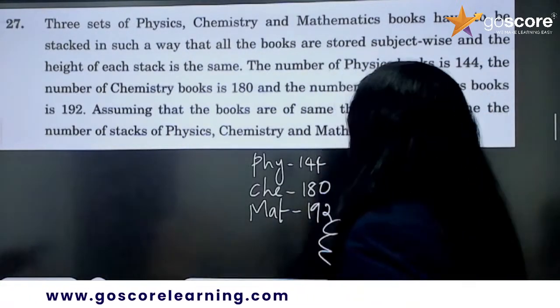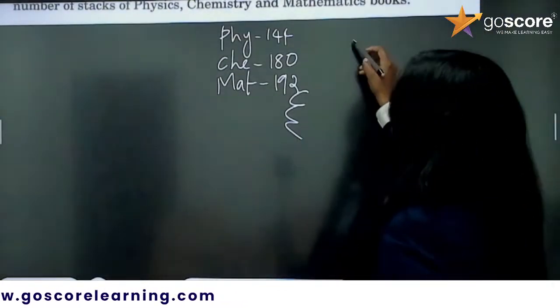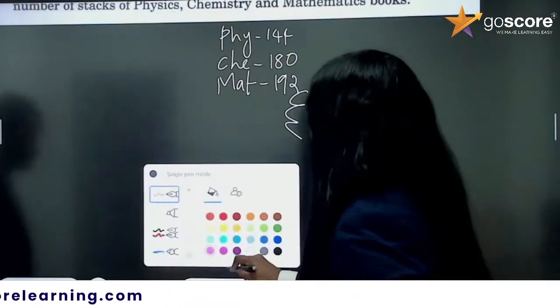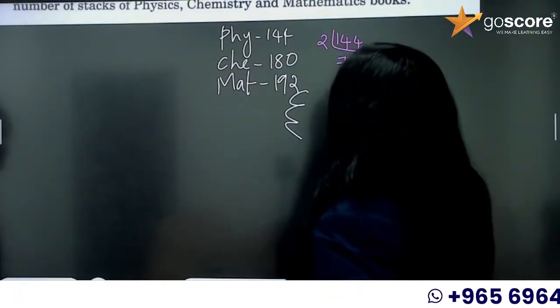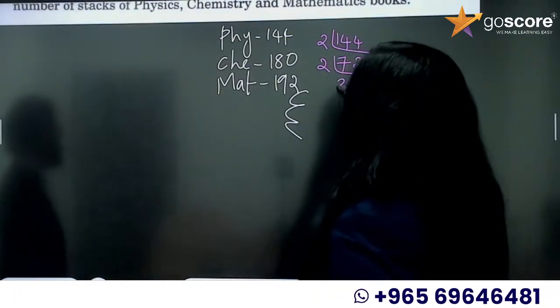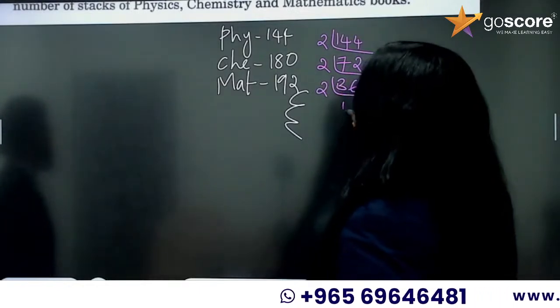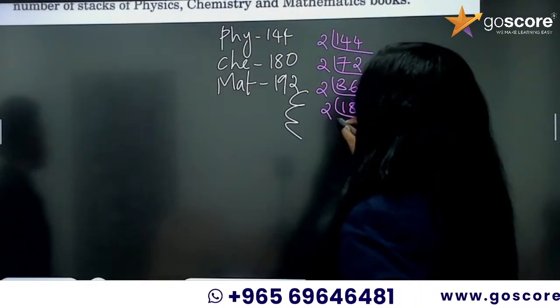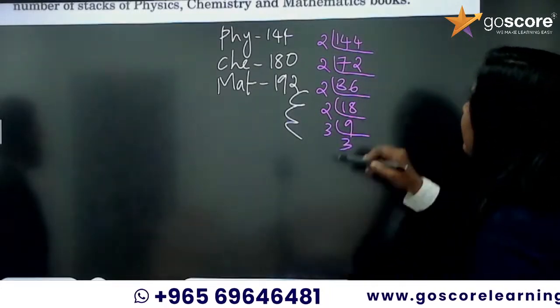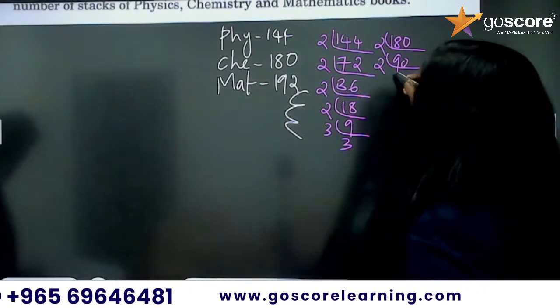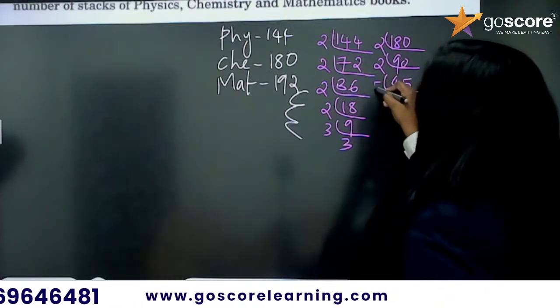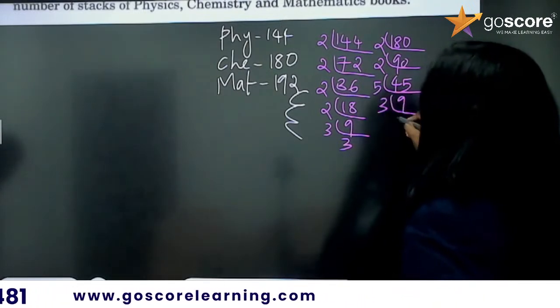By that time, let me find the prime factorization. 144 divided by 2 is 72, again by 2 is 36, then 18, then 9, then 3 and 3. Then 180 by 2 is 90, 90 by 2 is 45, then 15, then 5.